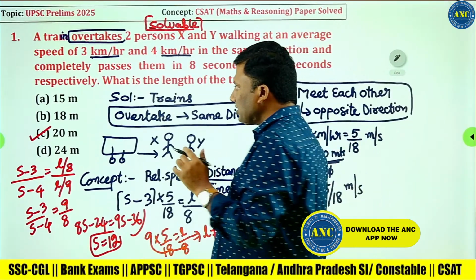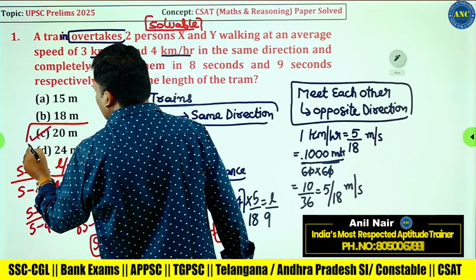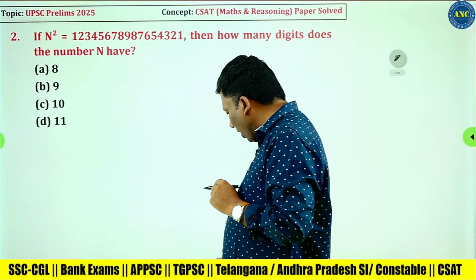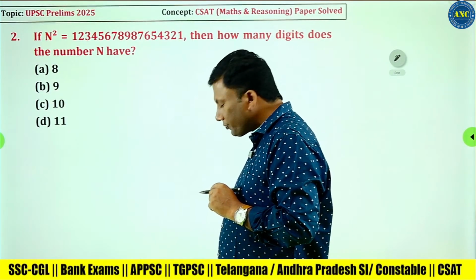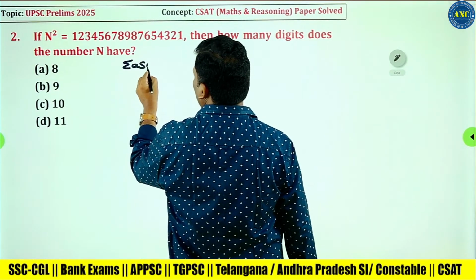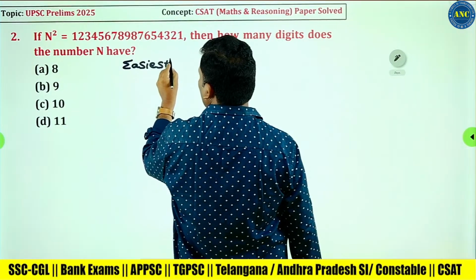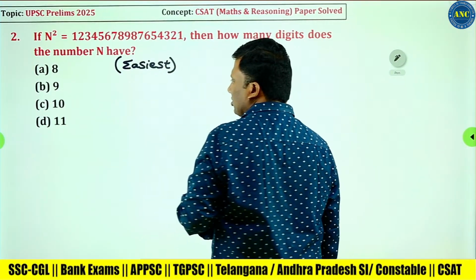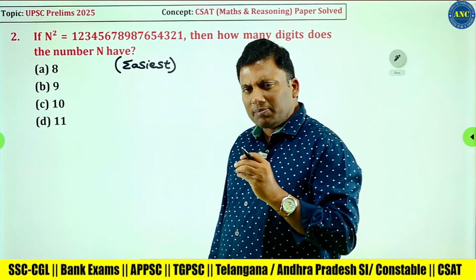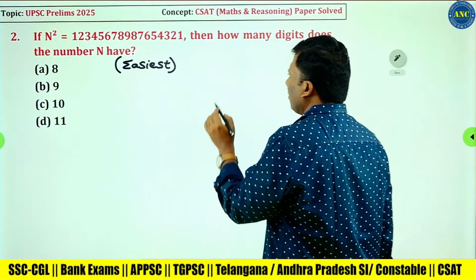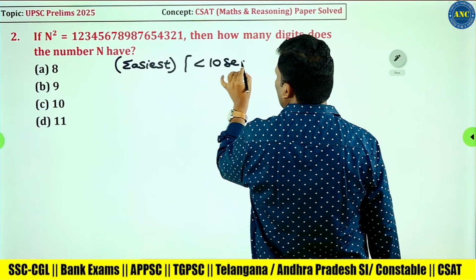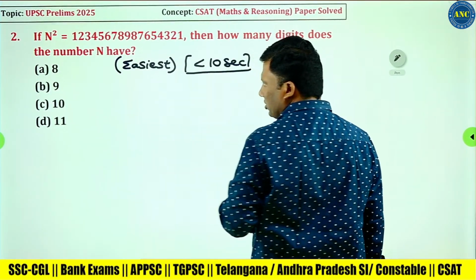First question, answer for this question is 20 meters. Second question, probably the easiest question. This is something which will be taught by many of your teachers in your speed calculation class, which is the first class of your number system. Very easy question. This takes hardly less than 10 seconds to solve.